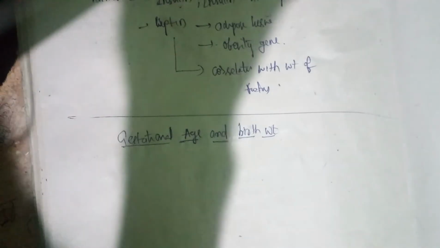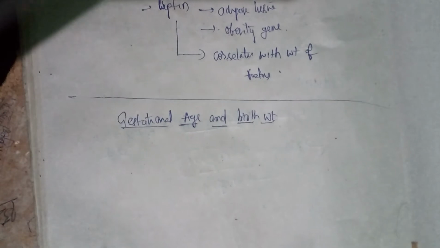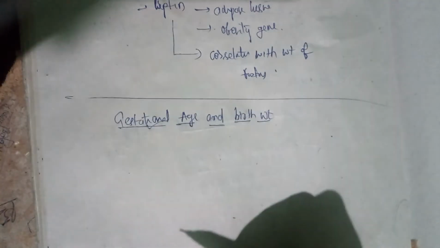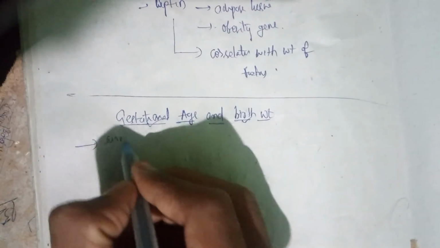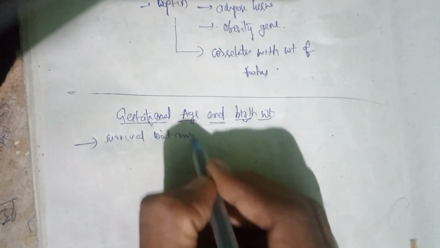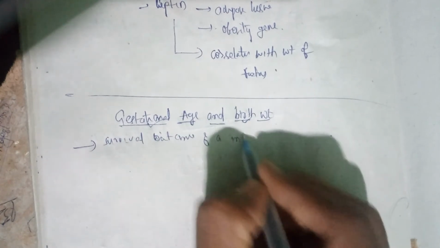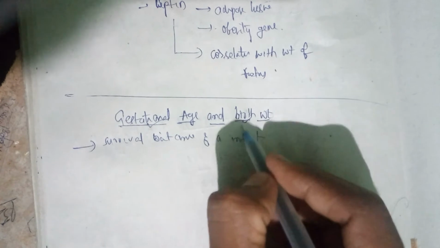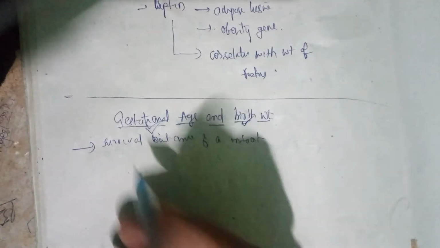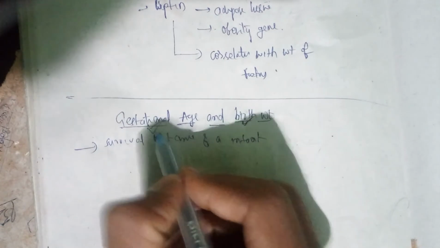Let's discuss gestational age and birth weight. The survival outcome of an infant depends both on gestational age and birth weight. Let's see the relation between gestational age and birth weight.